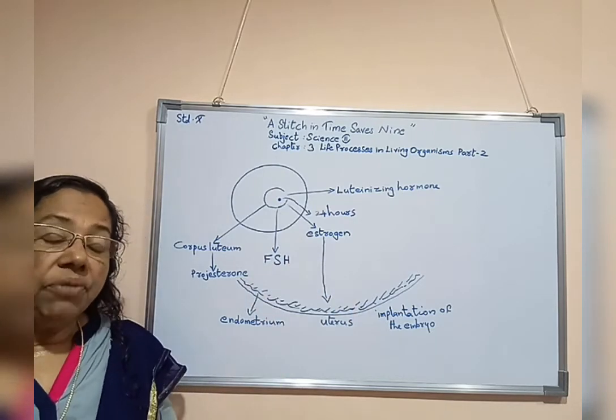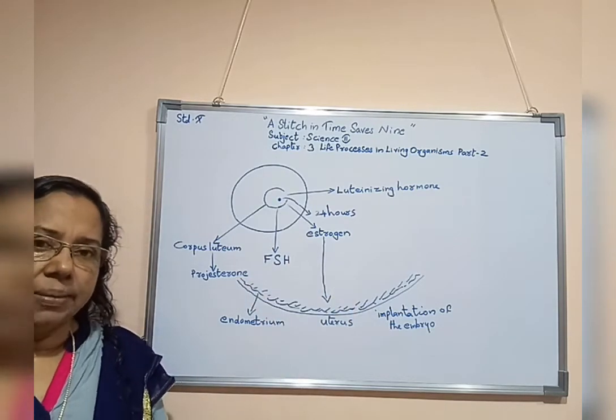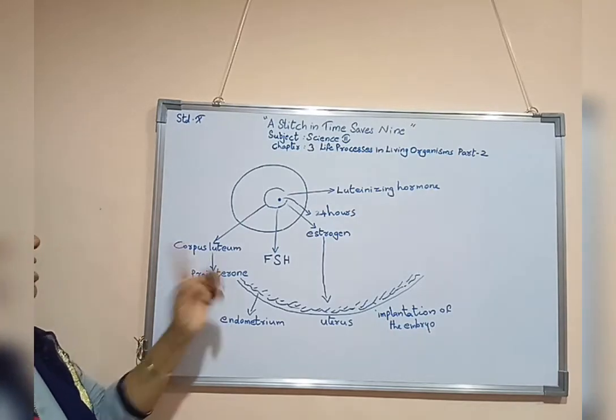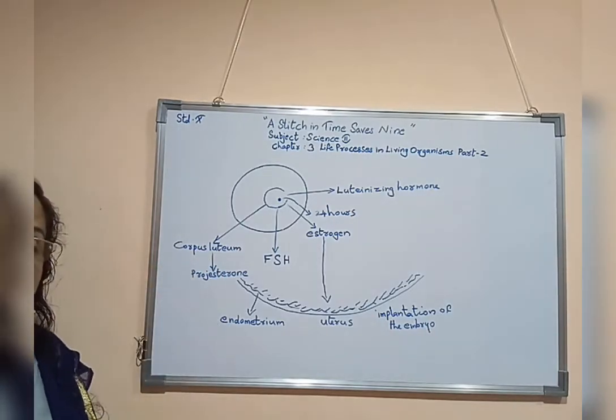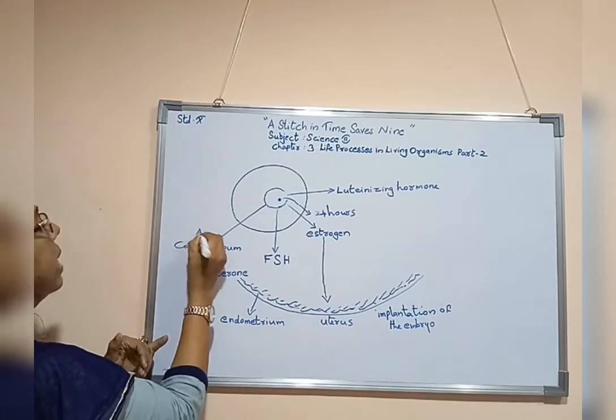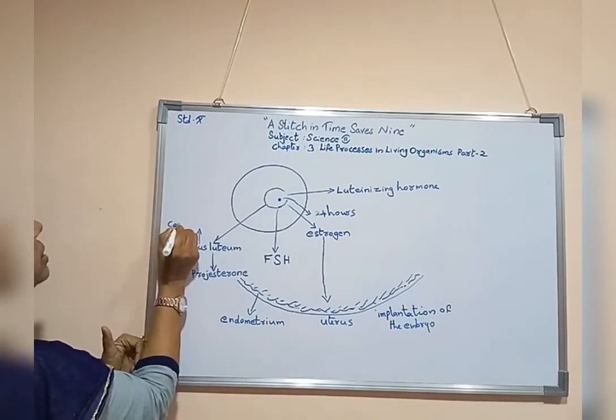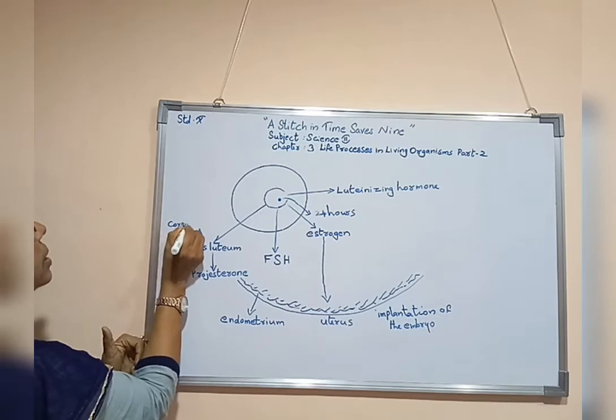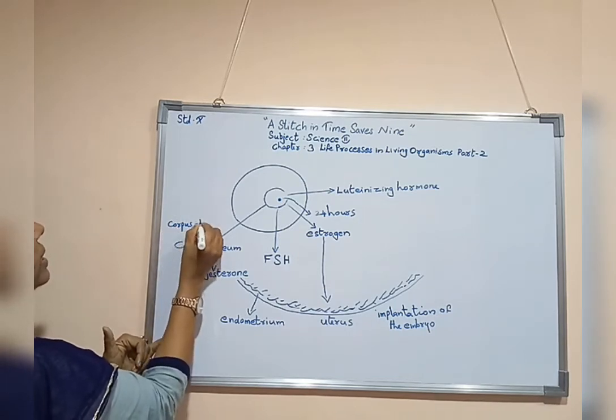If it is not getting fertilized, this corpus luteum transforms to another structure that is known as corpus albicans.